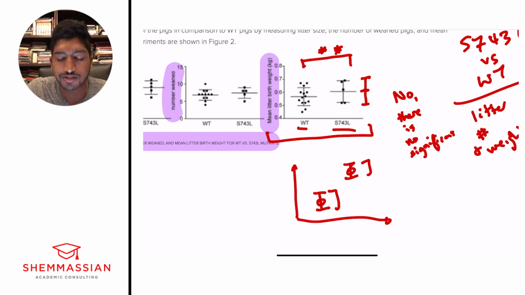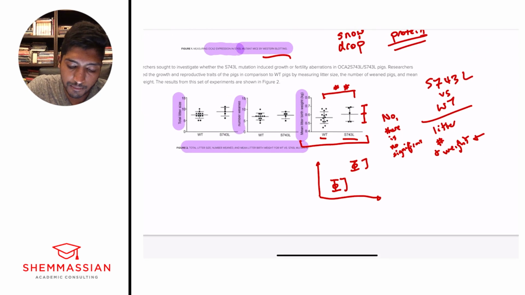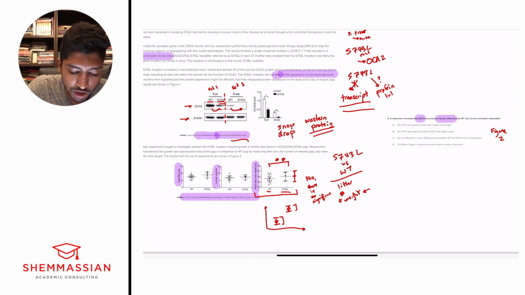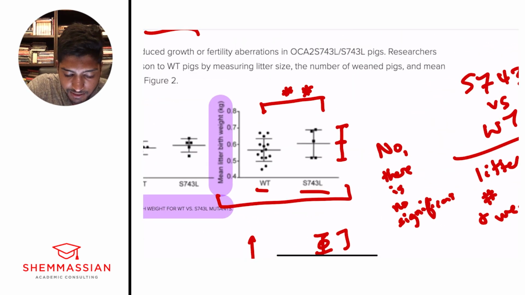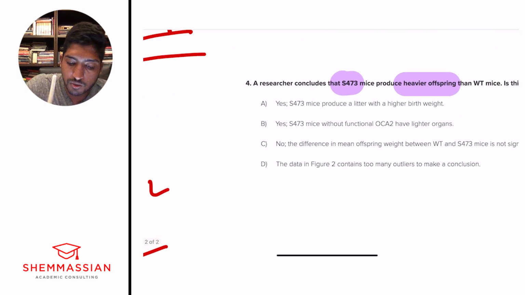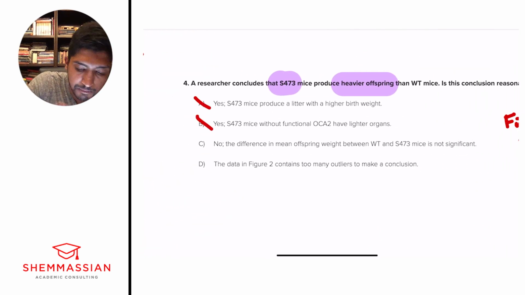Make sure to check out your statistical knowledge tools again. But here we know that they look very similar. Just because the mean is off a little bit, it could be due to random chance or random error. And so we note that there is nothing significant happening. We can't tell if there's an actual experimental difference. And so right away, we can eliminate A and B. We don't know if they're producing heavier offspring or not because they're within that window of chance.